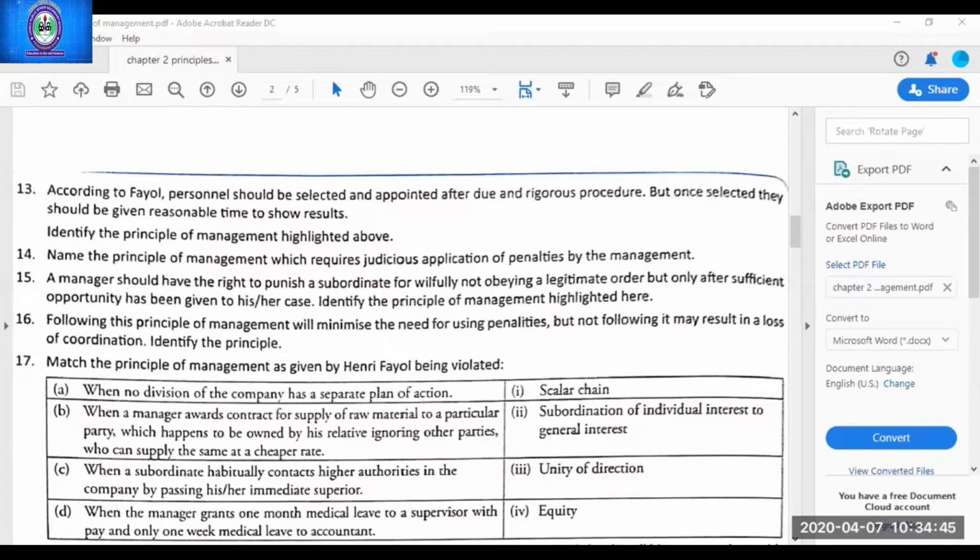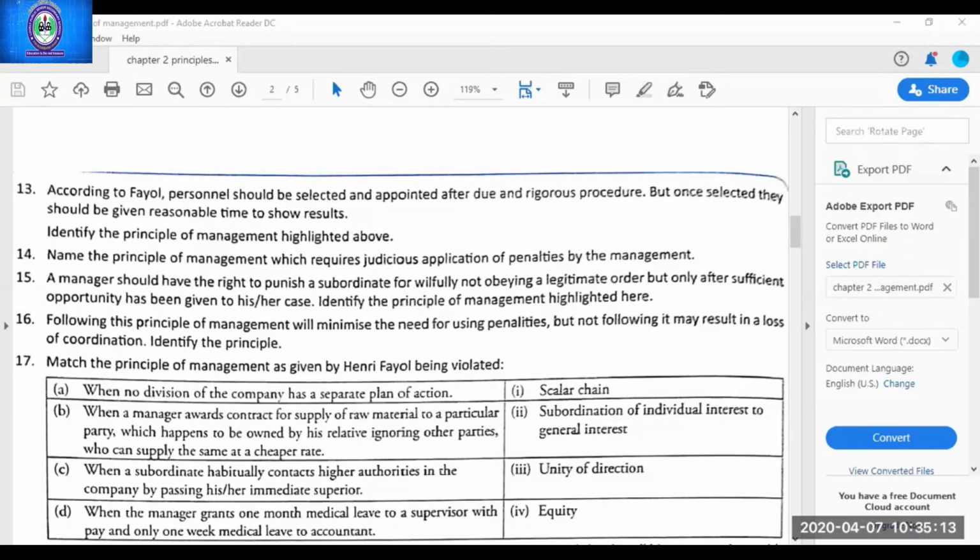And one more thing I tell you about this, that in one principle there will be no need of application of penalties. Which was the principle? In discipline, we need application of penalties. Ma'am, esprit de corps. Yes, very good. If all are cooperating with each other, then the top management need not use penalties. Yes, next.